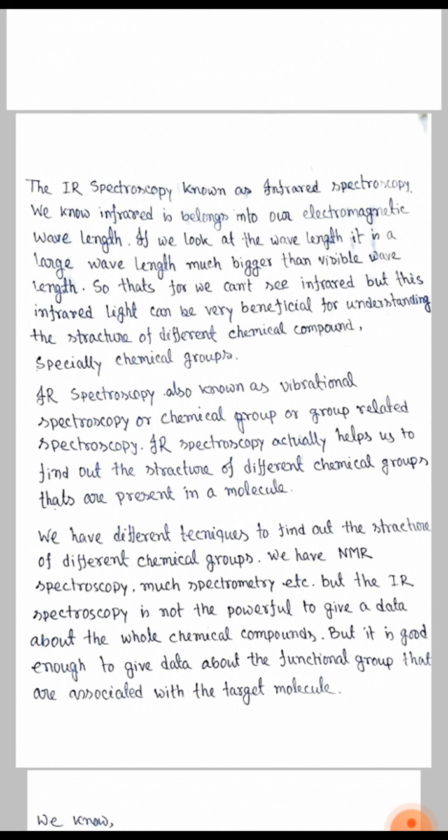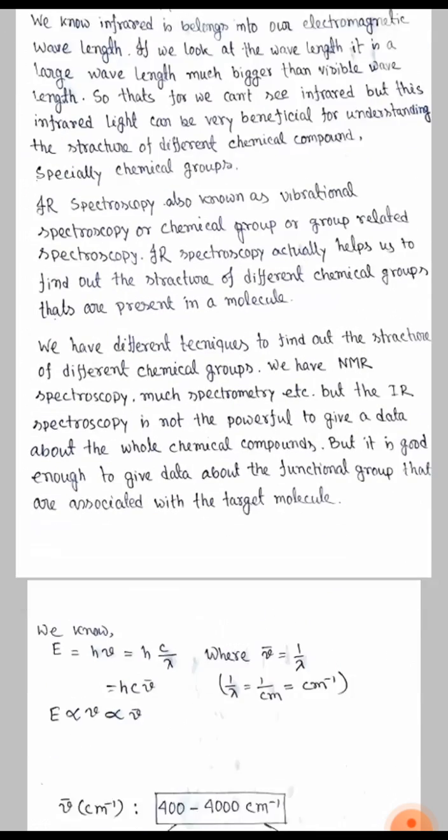We have different techniques, such as NMR spectroscopy, mass spectroscopy, etc. But IR spectroscopy is not powerful enough to give data about the whole chemical compound, but it is good enough to give data about the functional groups associated with the target molecule.